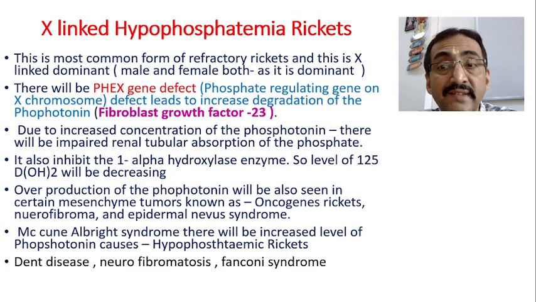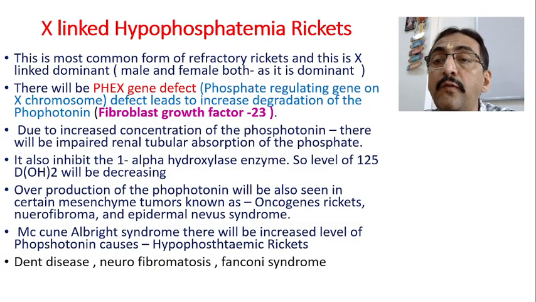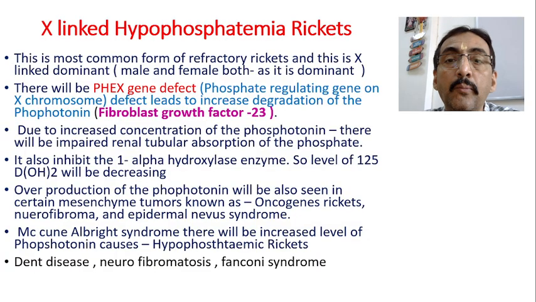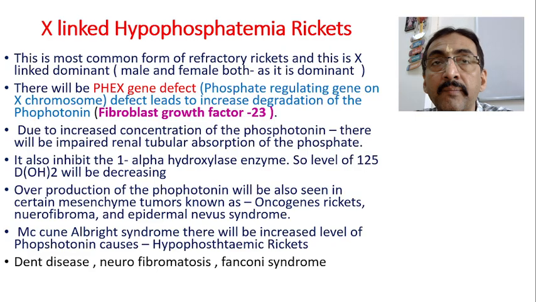So in the PHEX gene, there will be a defect. This defect leads to increased degradation of phosphatonin. Because of this genetic defect in the X chromosome, which is a dominant gene, there is increased degradation of a substance called phosphatonin.